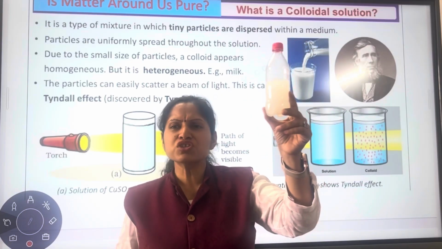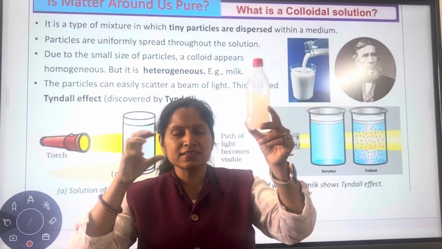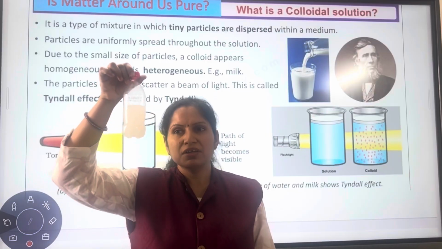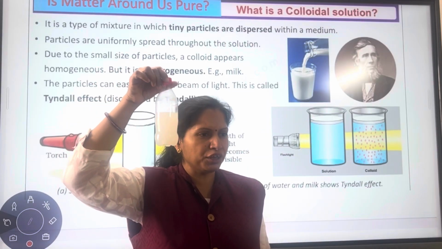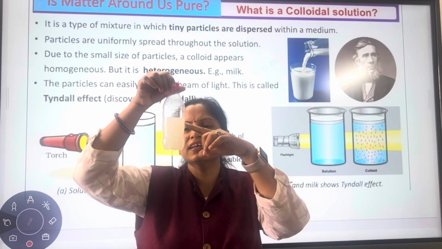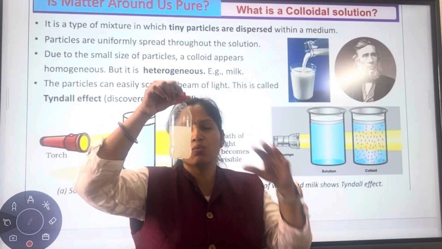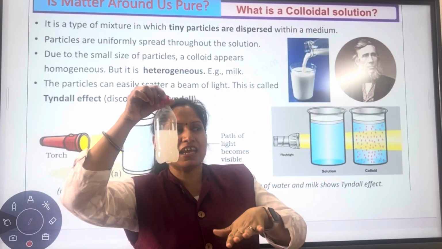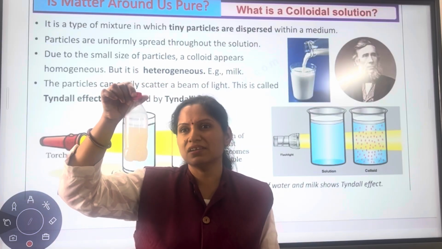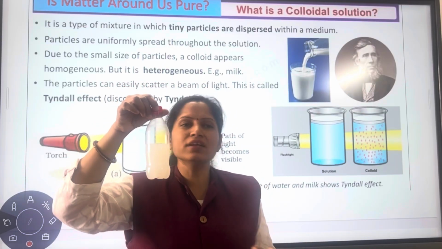I have kept it for so long. When I came to the class, it was there on the table, but have the particles settled down at the bottom? Is the upper part clear water and the lower part having all the milkiness? So what can you say about the solution? Is it stable or unstable? It's stable because the particles have not settled down.